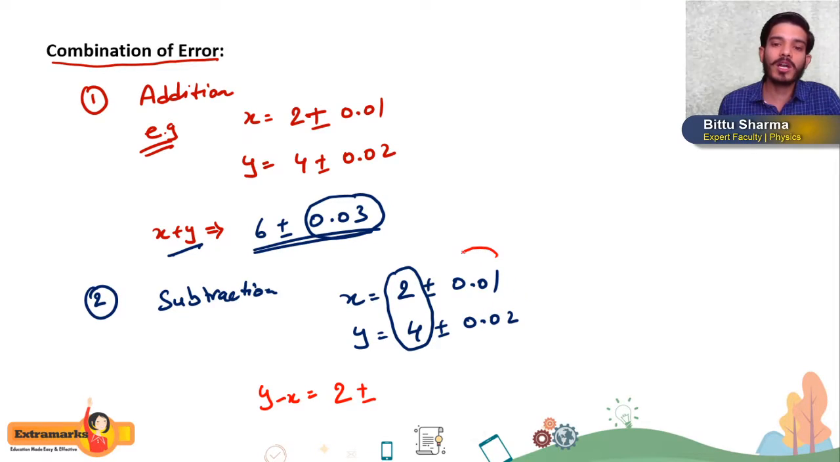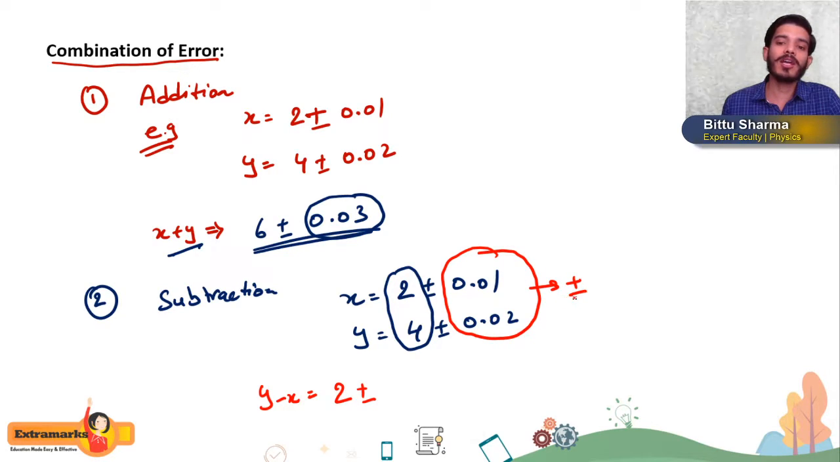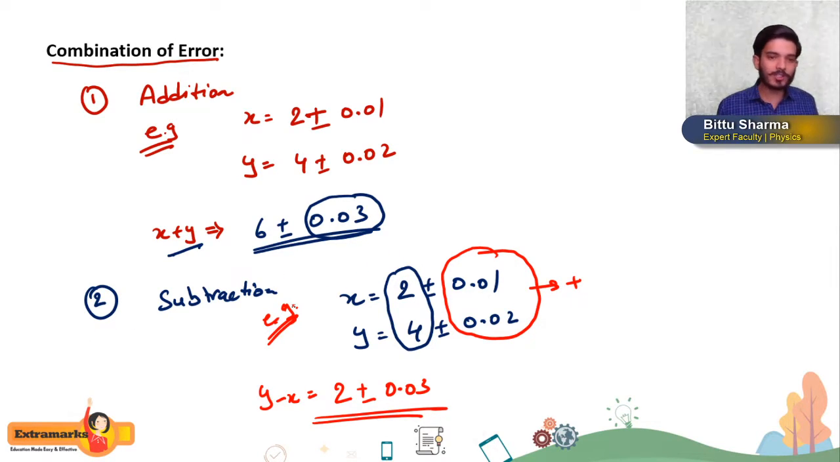Again I am repeating, these errors will always add. Getting or not? Errors will always add, so it will become 0.03. This will be the correct answer for this example. I hope you are getting this. So this is combination of error.